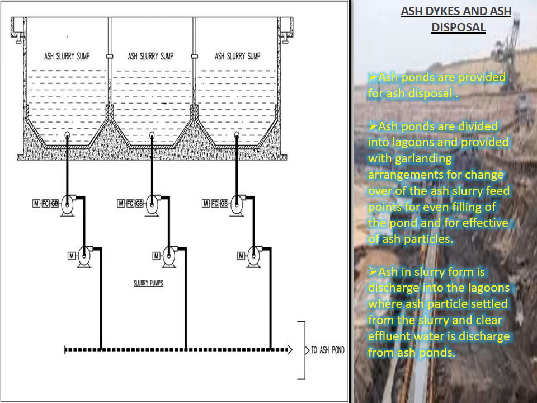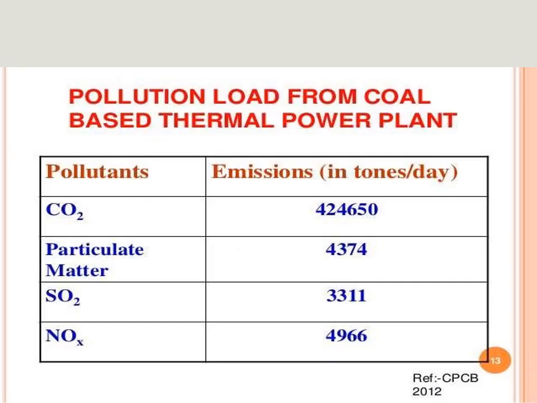Ash disposal. Ash ponds are provided for ash disposal. Ash ponds are divided into lagoons and provided with a garlanding arrangement for the changeover of the ash slurry feed points for even filling of the pond and effective settling of ash particles. The ash in the slurry is discharged into the lagoons, where ash particles settle from the slurry and the clear effluent water is discharged. This is the pollution level of